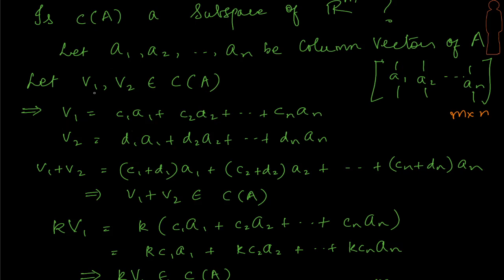So if they belong to the column space of A, they have to be a linear combination of the column vectors of A. Similarly with respect to V2, so I pick C1 to Cn here and D1 to Dn, some real constants for both of them. Let's add up the left hand sides, and obviously it's going to give me this part on my right hand side. And what do we have here? These are real constants, and this is again a linear combination of the column vectors of A. So what does it mean? It means that the right hand side belongs to the column space of A, which means that V1 plus V2 belongs to the column space of A.